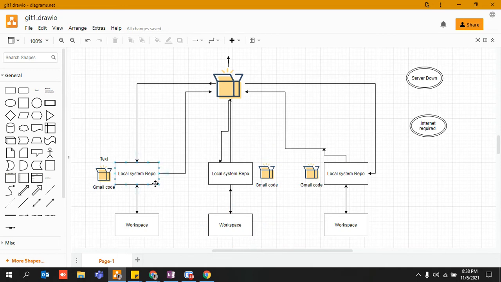If he has written 15 lines of code, I can start writing from line 17, and I can upload it and update it, right? Once my work is done, I can push it back to the distributed version control system, which is GitHub, right? The same thing can be done by this user as well. So this is our local system repo. There is a concept: you create your own directory, your own folder, your own repository, you do your work on your branch, on different branches you can work, and then you can push your code over there, right? And another person the next day, or the fourth or fifth developer, can take it from here and start working on his own code, right?